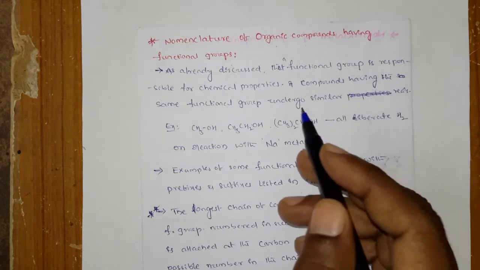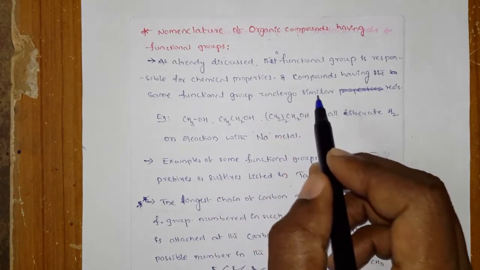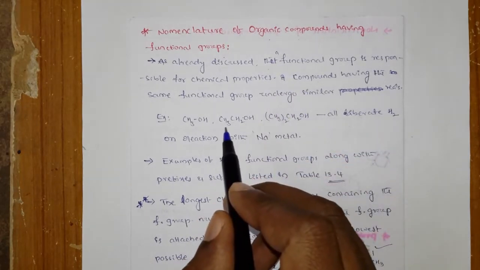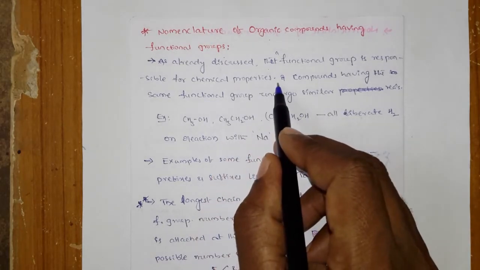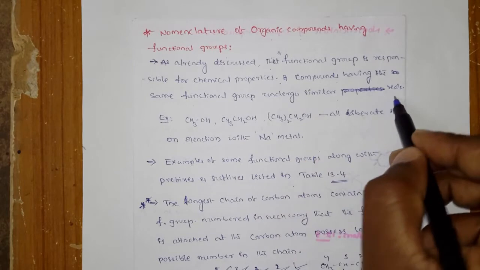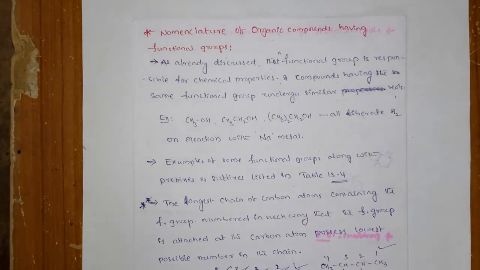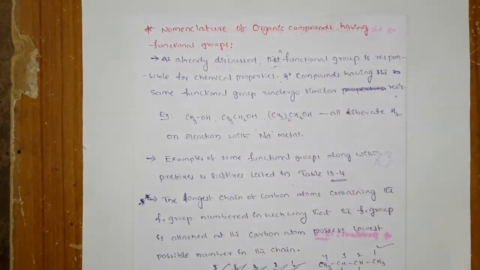So first you should have a doubt, right? What is the functional group then? We have already discussed that a functional group is responsible for the chemical properties. That means whatever functional group is present is responsible for all the chemical properties of that compound. And one more point: compounds having the same functional group undergo similar kinds of reactions.